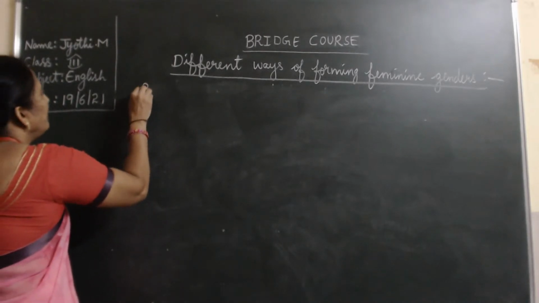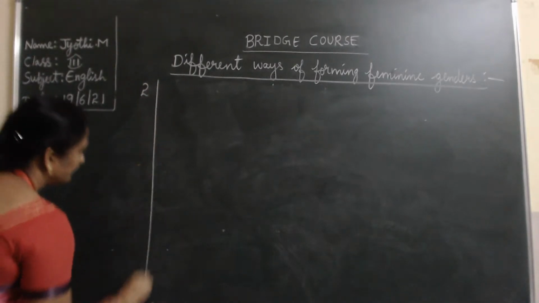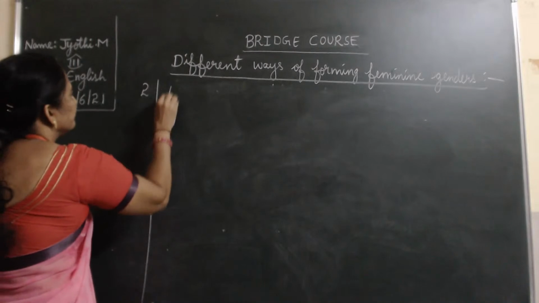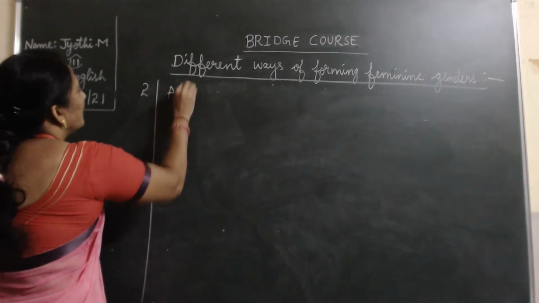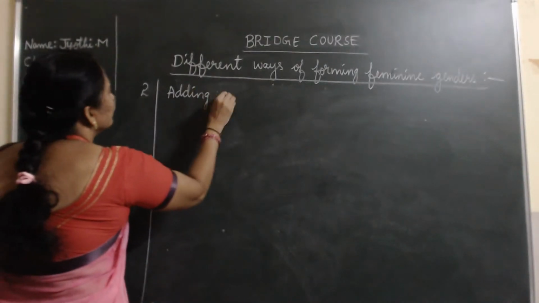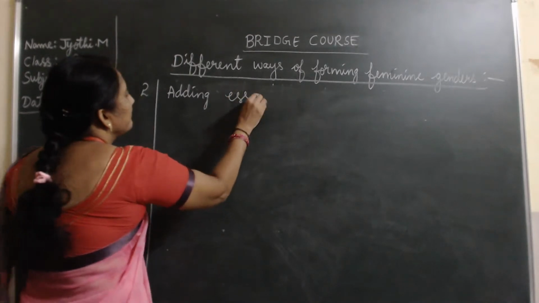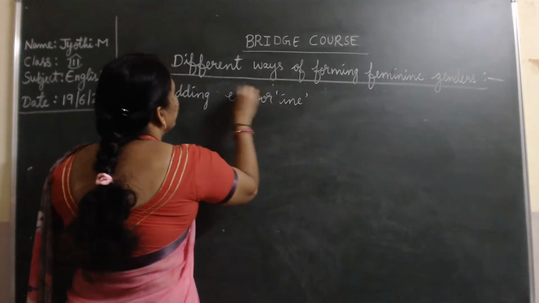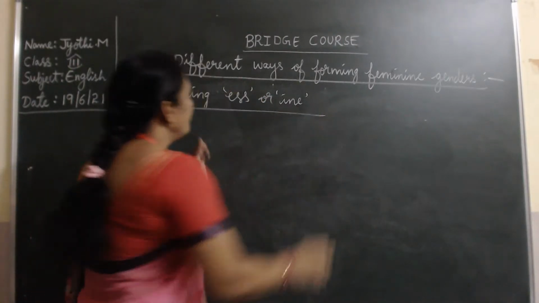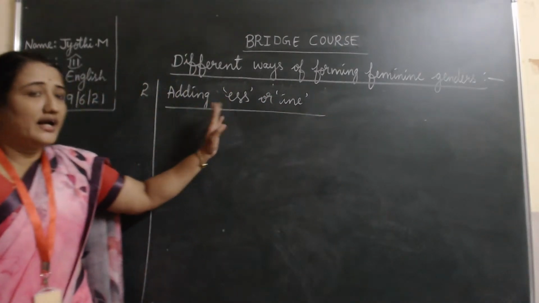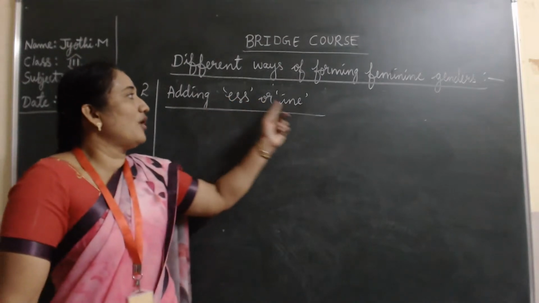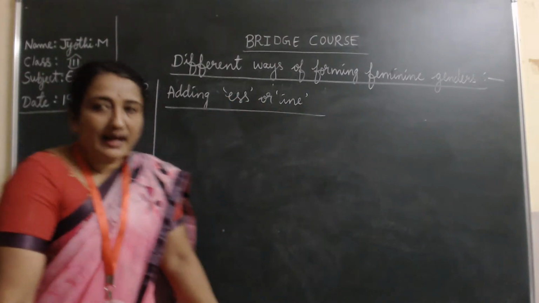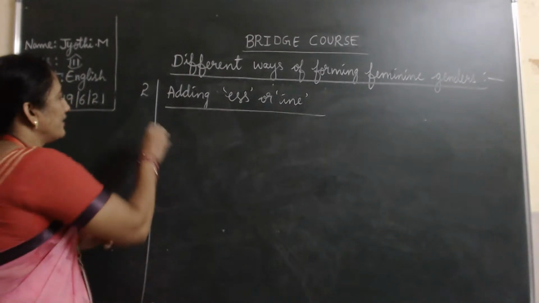This is the second way. Adding ESS or INE. For a male gender, if you add ESS or INE, you will get the feminine gender.